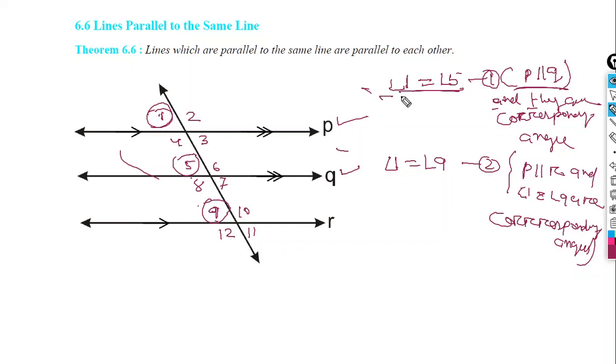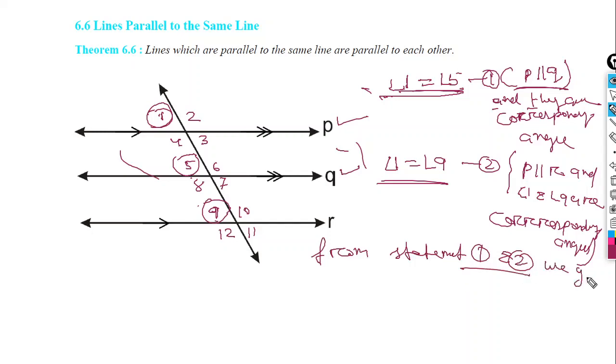Now statement 1 says angle 1 equals angle 5, and statement 2 says angle 1 equals angle 9. From both statements, the LHS are the same, angle 1, therefore the RHS must be the same. So angle 5 is equal to angle 9.